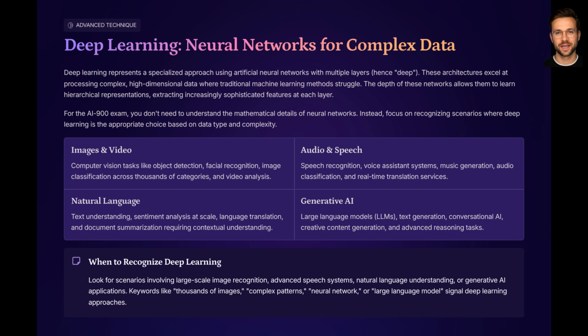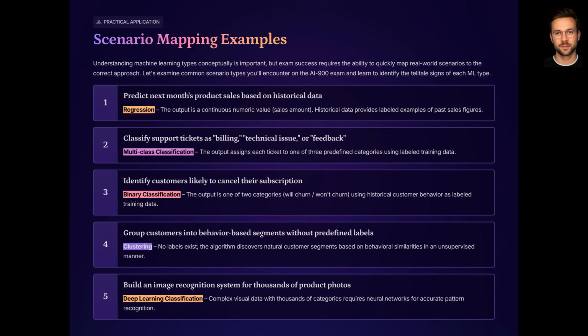In the AI-900 exam, you do not need to design neural networks. But you should recognize when a solution is likely to rely on deep learning, especially when you must process large volumes of images or videos, you need accurate speech recognition or translation, or you are using large language models to generate text or answers. So, when you see complex vision, speech, or generative AI applications at scale, you can think this is a deep learning style scenario.